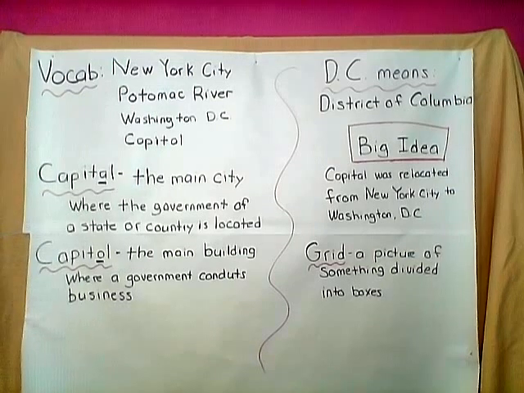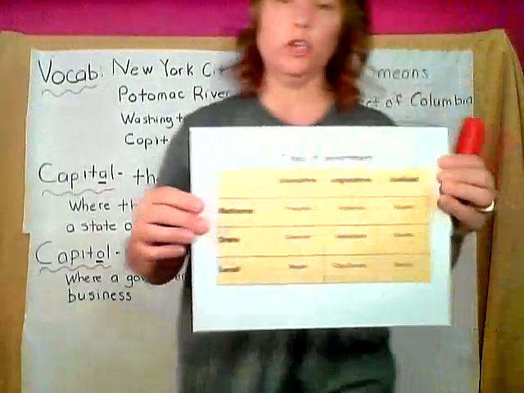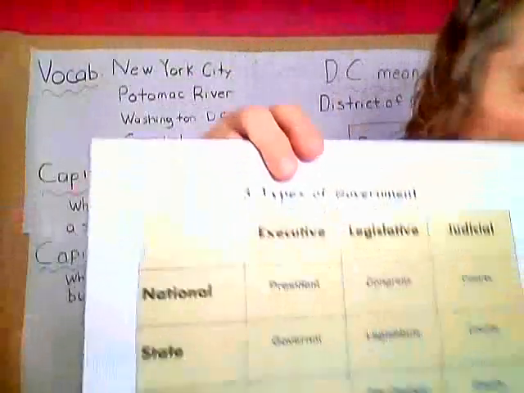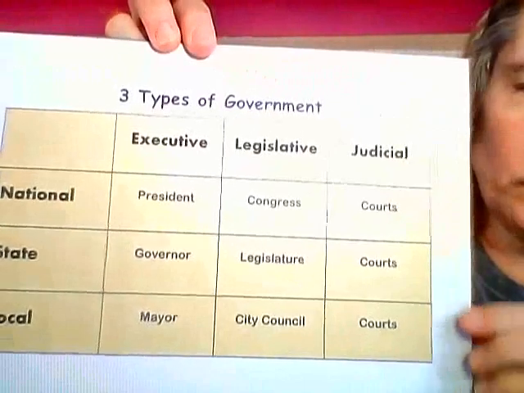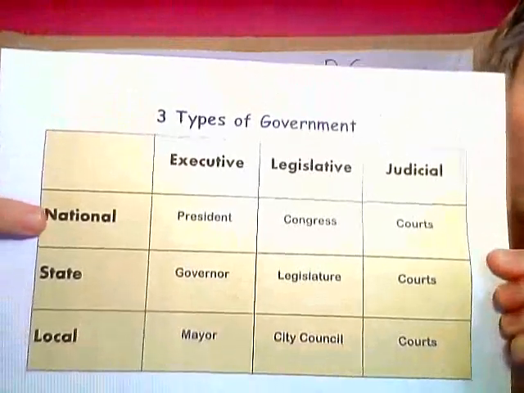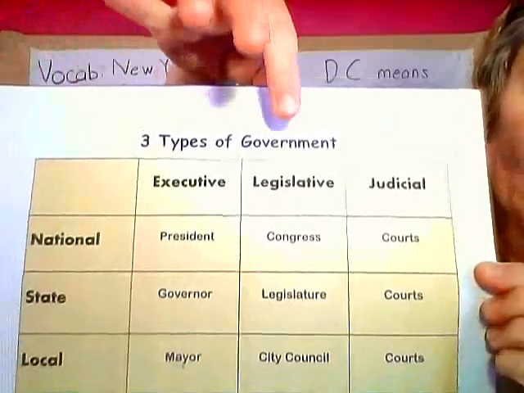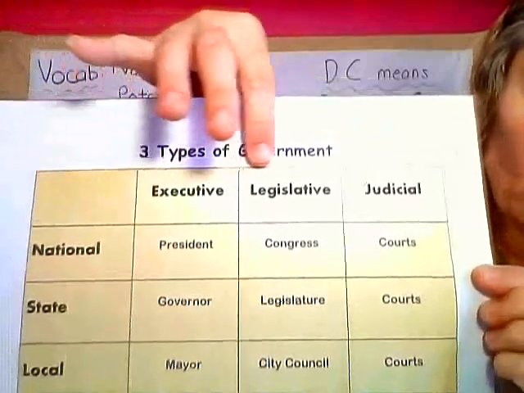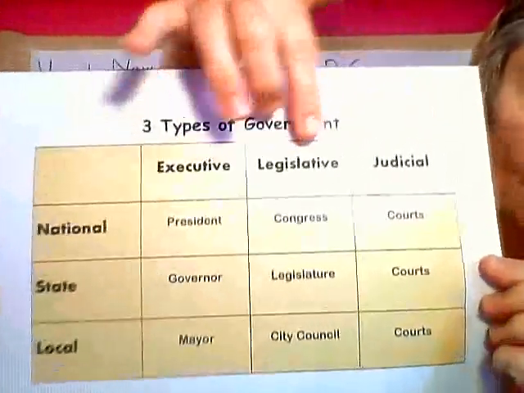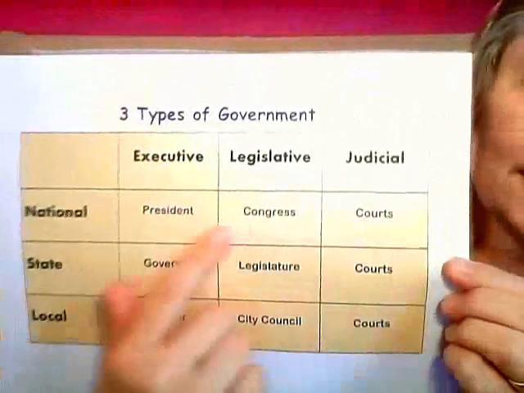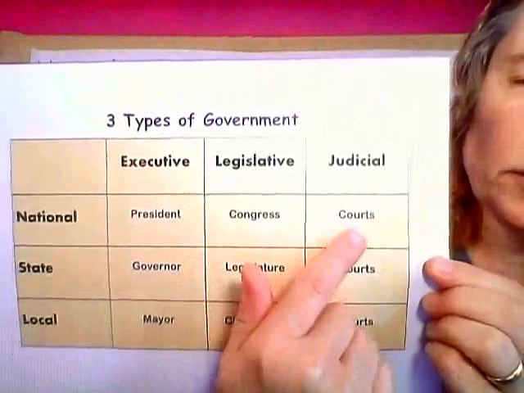So let's go over the state and local governments just to quickly review our chart. Okay, here we go. Remember our chart here? So we have our three types of government: the national government, the state government, and the local government. And remember, each of them has an executive branch, a legislative branch, and a judicial branch. In the national government, the executive branch is the president, the legislative branch is the Congress, and the judicial branch is the court.